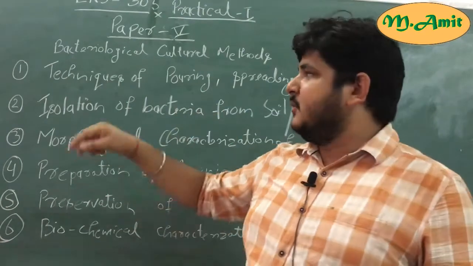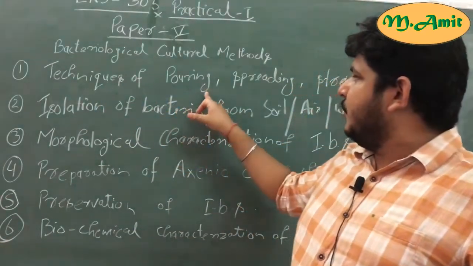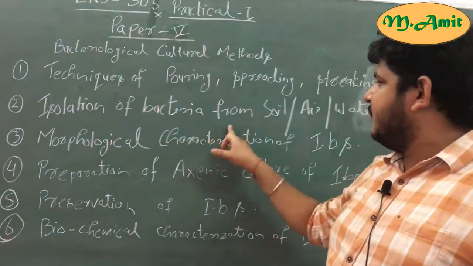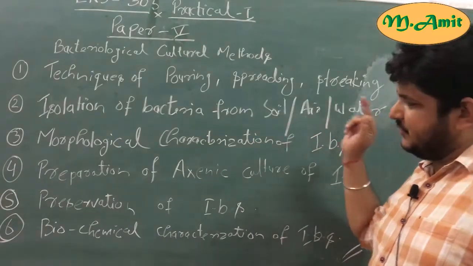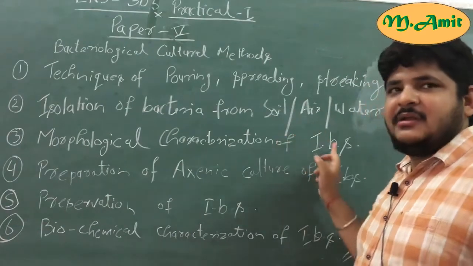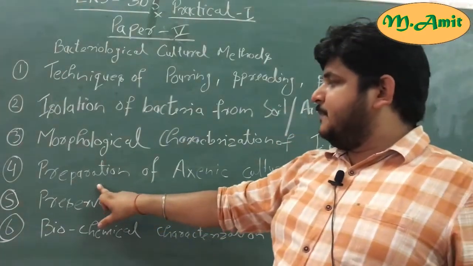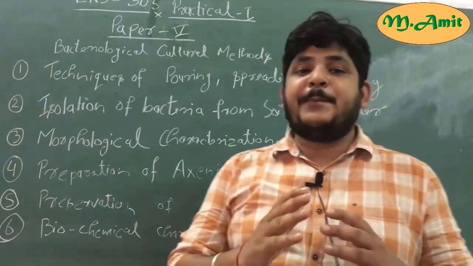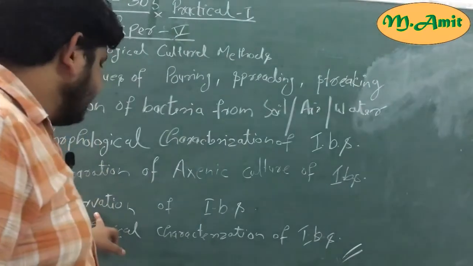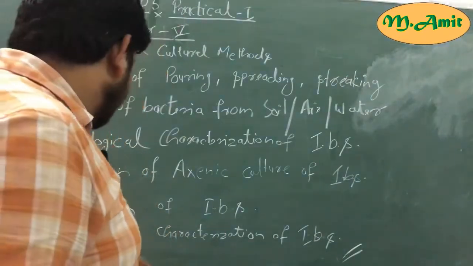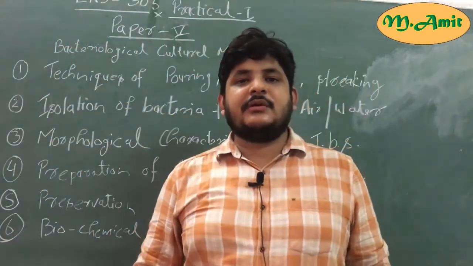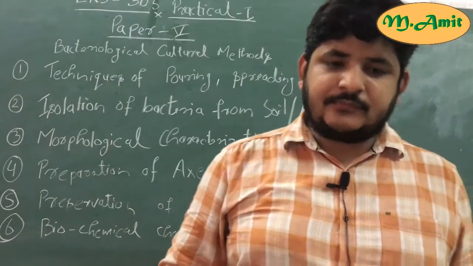Start with the first one, that is demonstration of techniques of pouring, spreading and streaking. Then isolation of bacteria from soil, air or water. Then morphological characterization of that isolated bacterial strain. Next is preparation of axenic or pure culture of that isolated bacteria, and the next one is preservation of the isolated bacterial strain, and the last one, different biochemical characterization tests of that particular isolated bacterial strain.